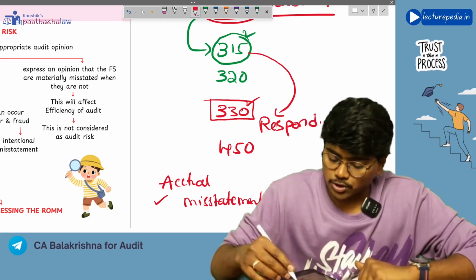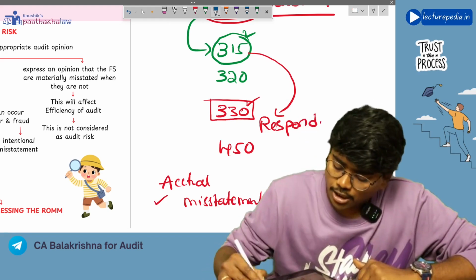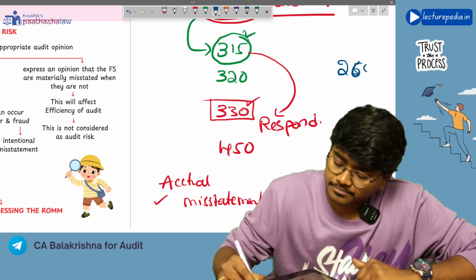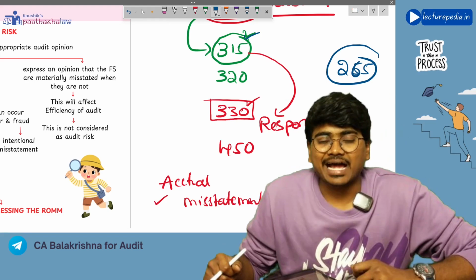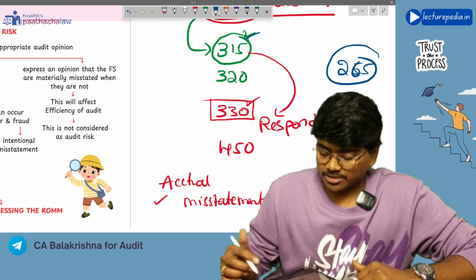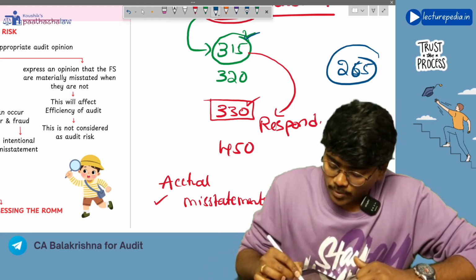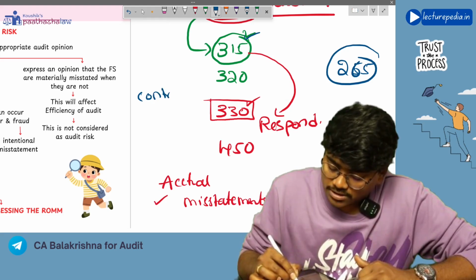Now there is one more standard, SA-265. As per SA-315, while identifying the risk of material misstatement, you will also evaluate internal controls.